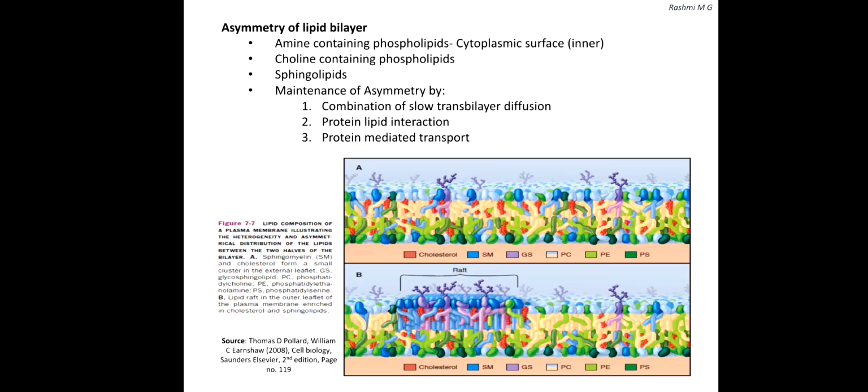In the human erythrocyte, for example, the phospholipids such as sphingomyelin and phosphatidylcholine are mostly found in the extracytoplasmic leaflet, whereas phosphatidylserine and phosphatidylethanolamine are preferentially located on the cytoplasmic face. The maintenance of transbilayer lipid asymmetry is essential for normal membrane function. Once lipid asymmetry has been established, it is maintained by a combination of slow transbilayer diffusion, protein lipid interactions, and protein mediated transport.